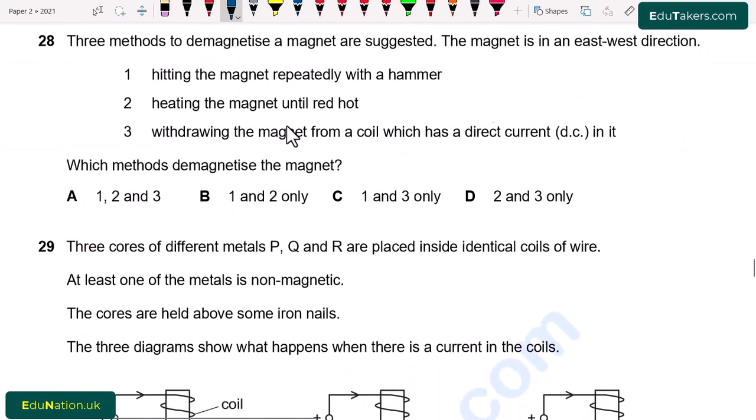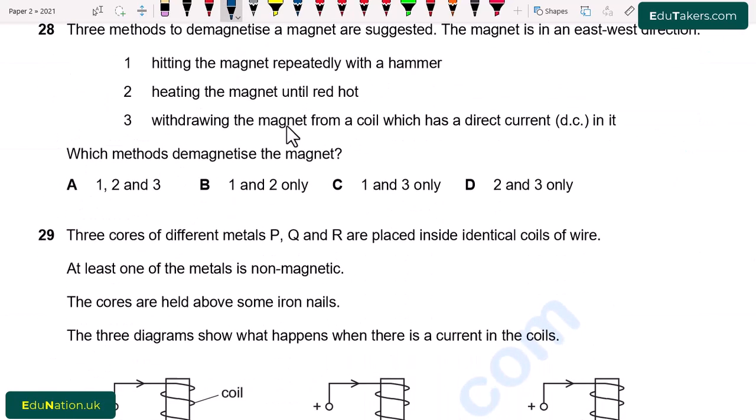Question number 28. 3 methods to demagnetize the magnet are suggested. The magnet is in east-west direction. 1. Hitting the magnet repeatedly with the hammer. 2. Heating the magnet until red hot. 3. Withdrawing the magnet from a coil which has a direct current DC in it. Which method demagnetizes the magnet? MCQs: A, 1, 2 and 3. B, 1 and 2 only. C, 1 and 3 only.